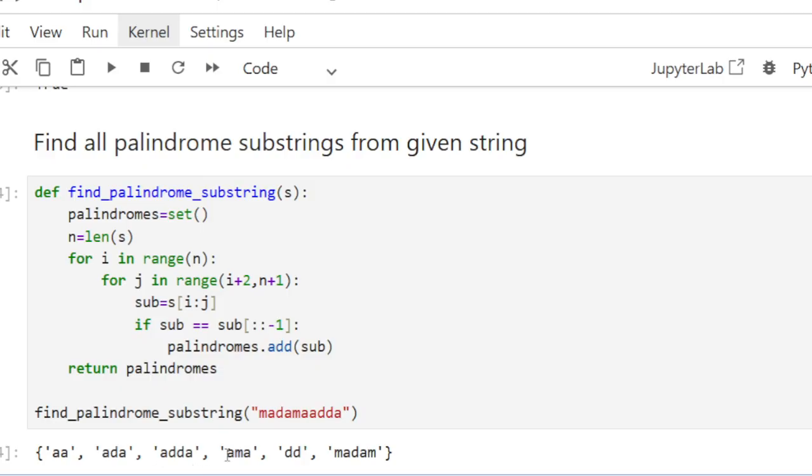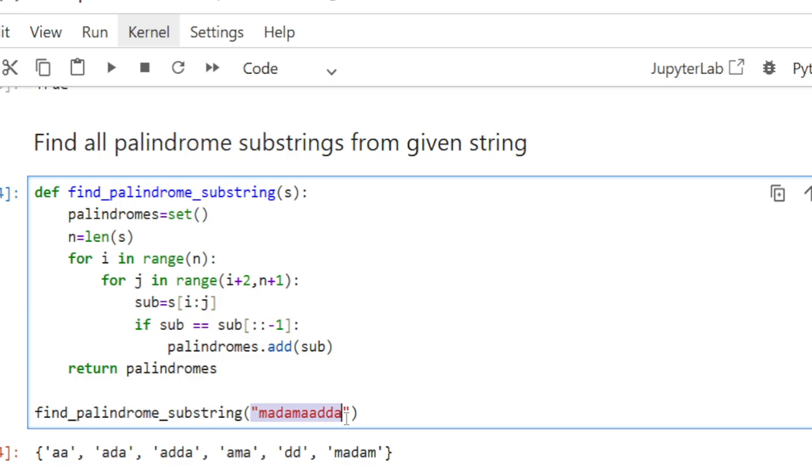Yeah, it is working. We can see that the reverse of this is the same. The reverse of this ADA is also ADA, and the reverse of this is also the same. So we are getting all the palindrome substrings from the given string. Okay, so this program is working fine.